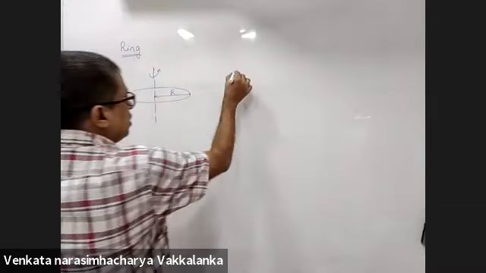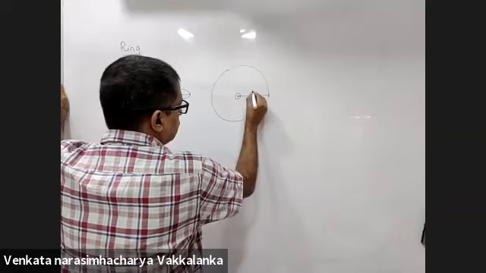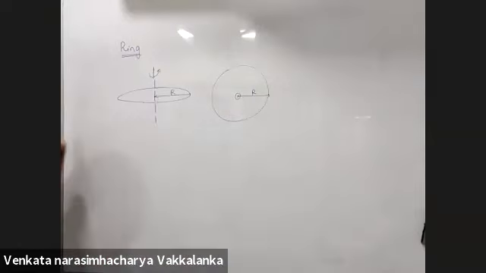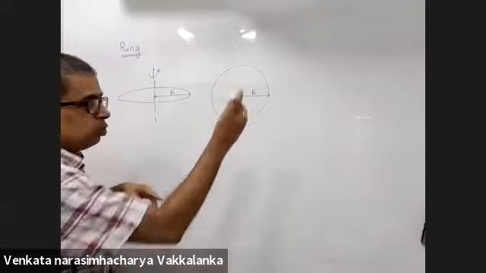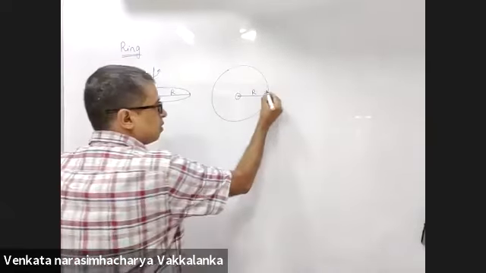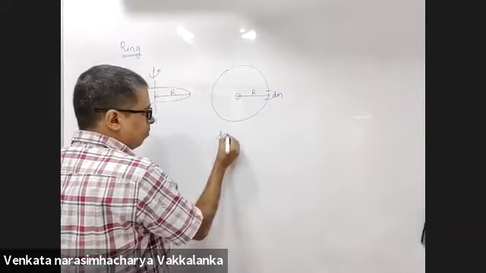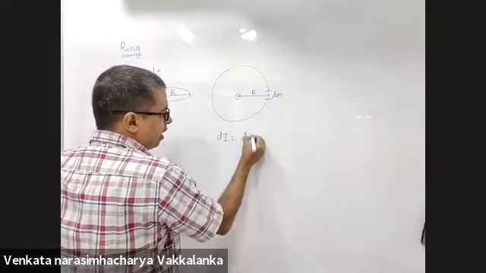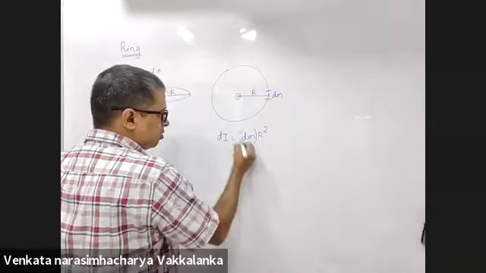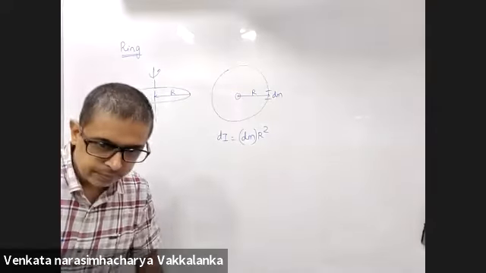If I see the top view, this is R, and this is the axis. The axis is perpendicular to the board. Consider a small element dm. What will dI be? dm into r square. Yes or no? Yes, sir.